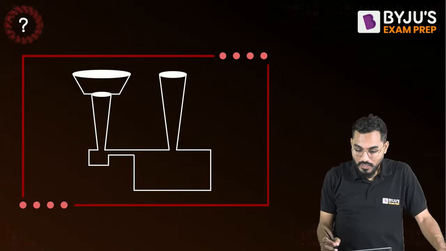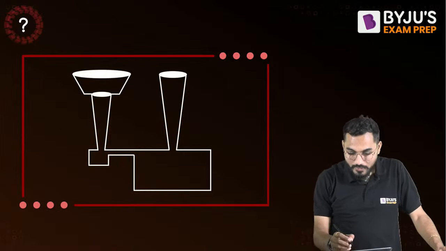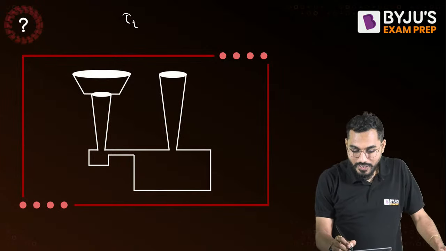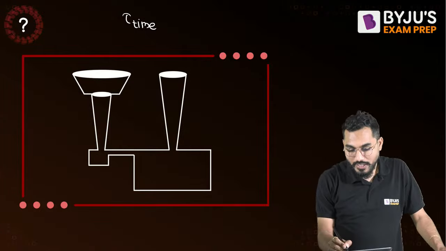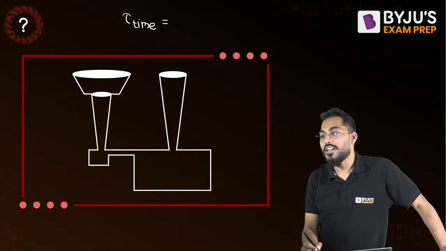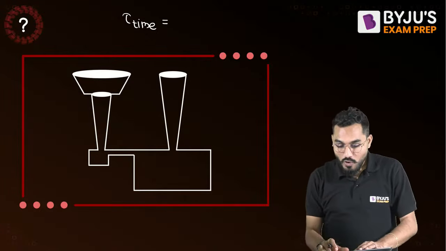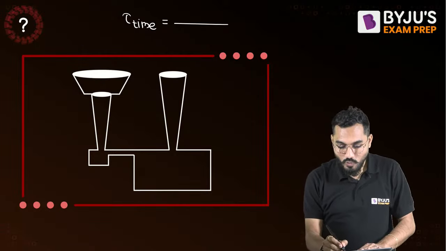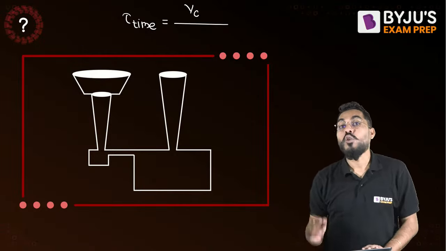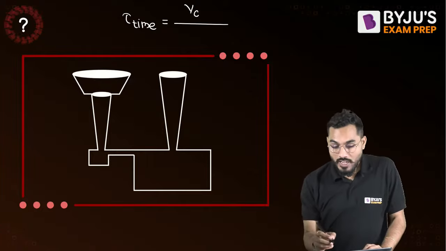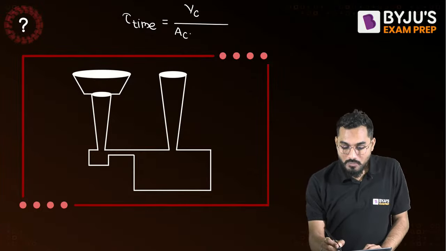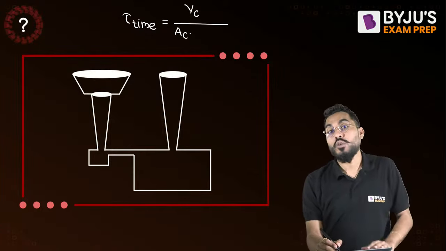Sir, it's very simple. Time required for filling up the casting cavity. How to calculate that time? It is exactly equal to volume of cavity divided by flow rate, or it can be called discharge. And the flow rate is nothing but choke area multiplied by velocity of molten metal in the gating system.